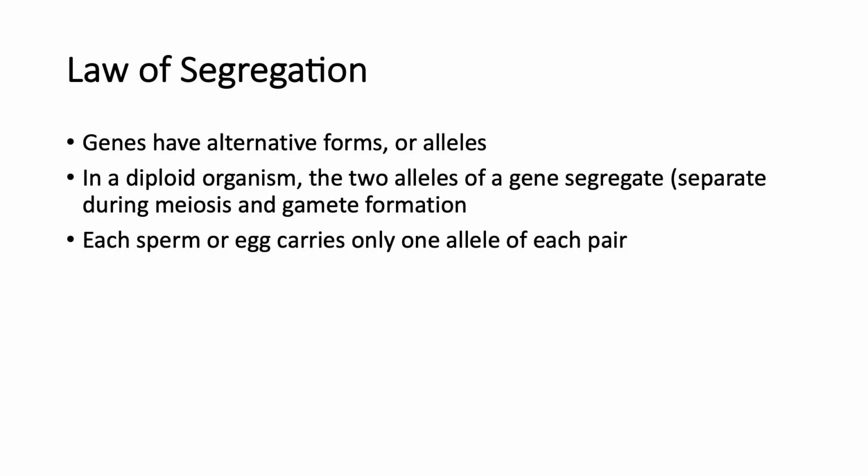So, to give you a summary, in the 1860s, Gregor Mendel formulated a theory of inheritance based on experiments with garden peas, proposing that parents pass on to their offspring discrete genes that retain their identity through generations. This theory includes two laws. First is the law of segregation, which states that genes have alternative forms or alleles. In a diploid organism, the two alleles of a gene segregate or separate during meiosis and gamete formation. Each sperm or egg carries only one allele of each pair.